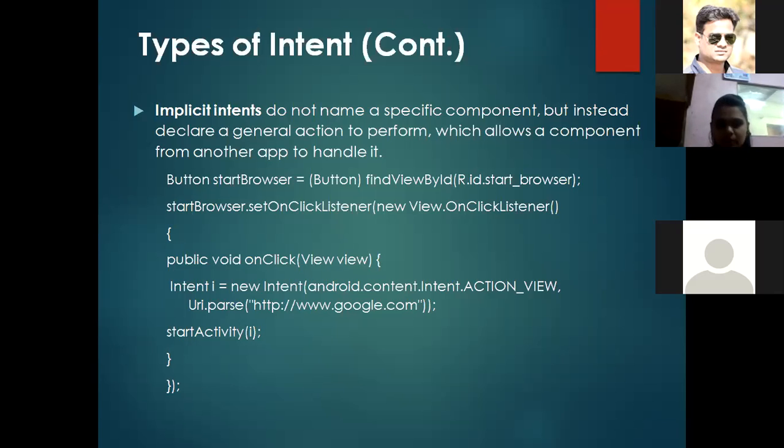that is like an explicit intent. In implicit intent, we are defining it to the intent. Here I am using an example of a button. After clicking on the button, I have to pass a URL, that is www.google.com. Here google.com is my URL which I have to start when I am clicking on the button. How to make the mobile application understand this? This is done by the setOnClickListener method.